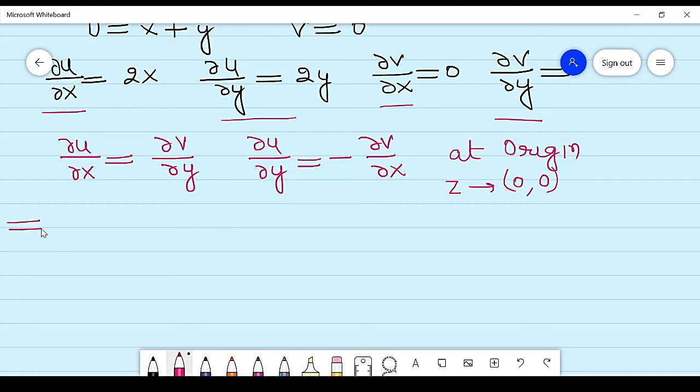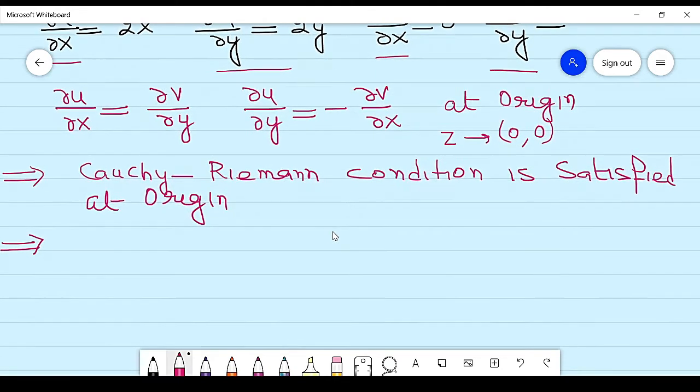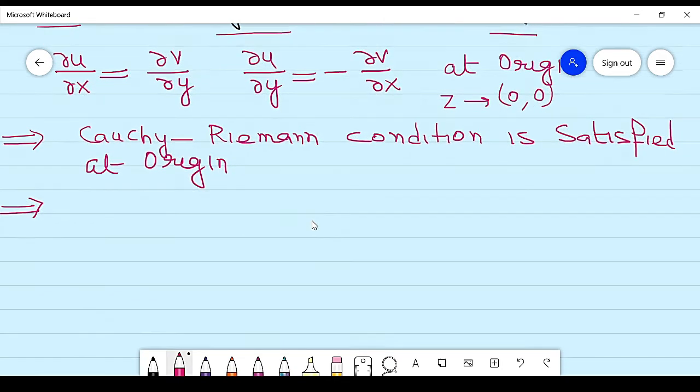So it implies the Cauchy-Riemann condition is satisfied at the origin. It means the function is differentiable at the origin, but it is not analytic at the origin.